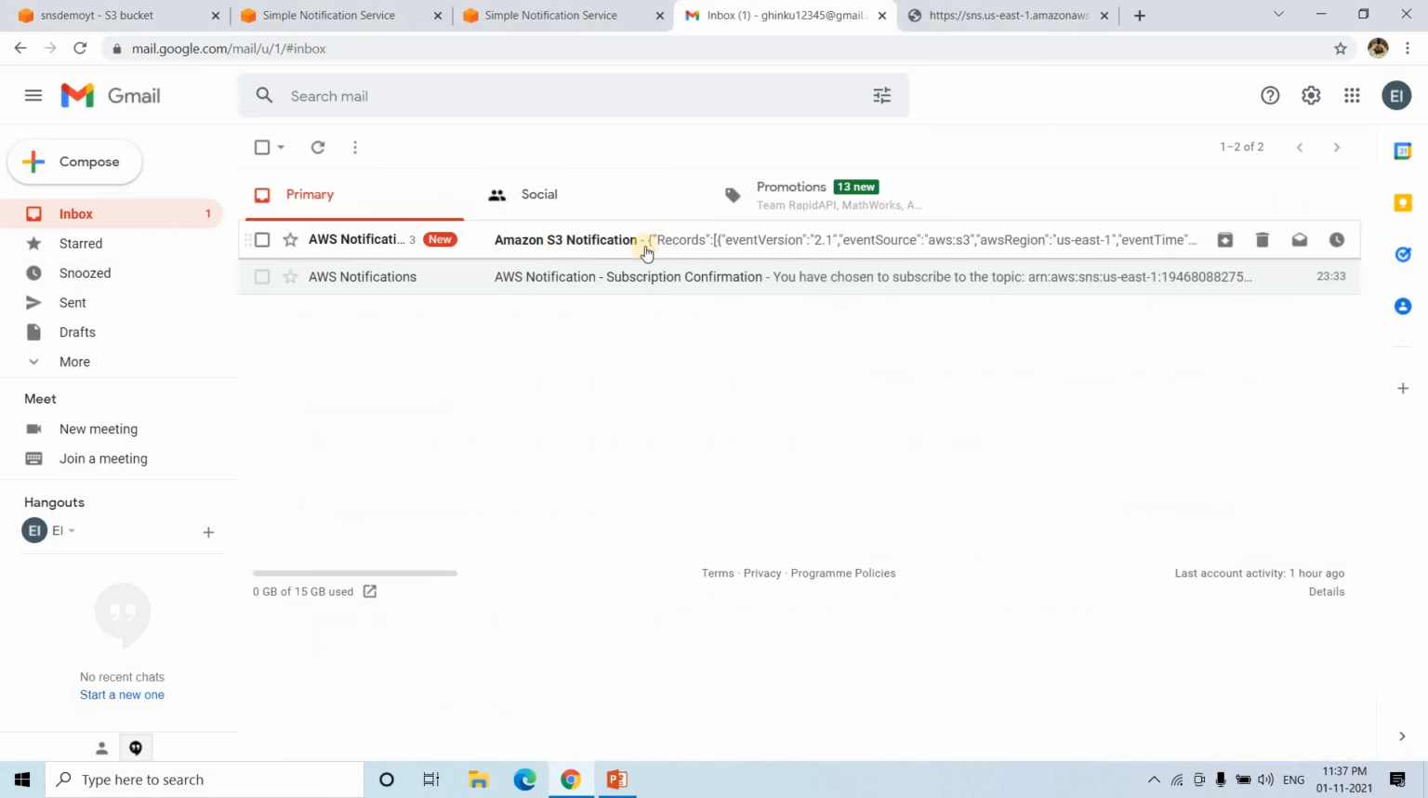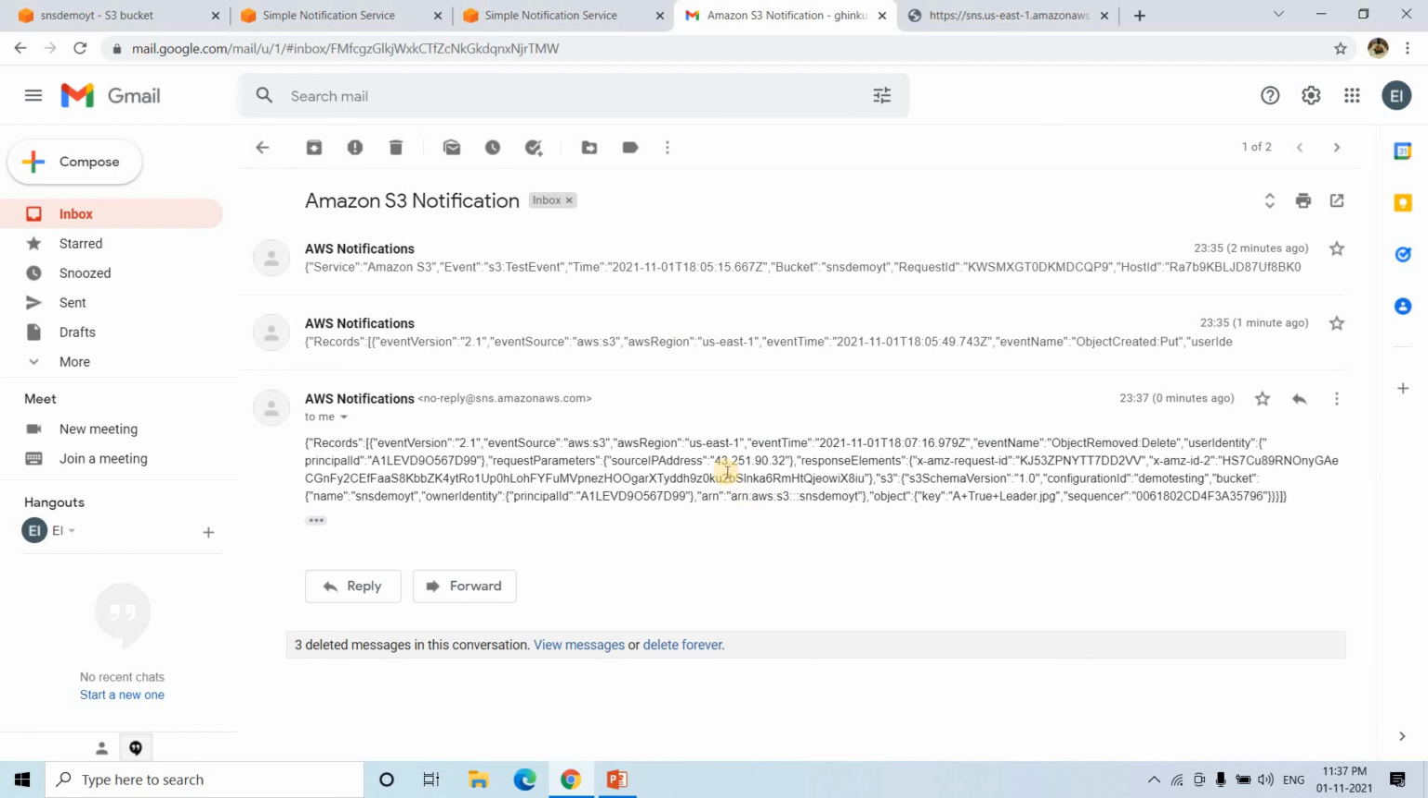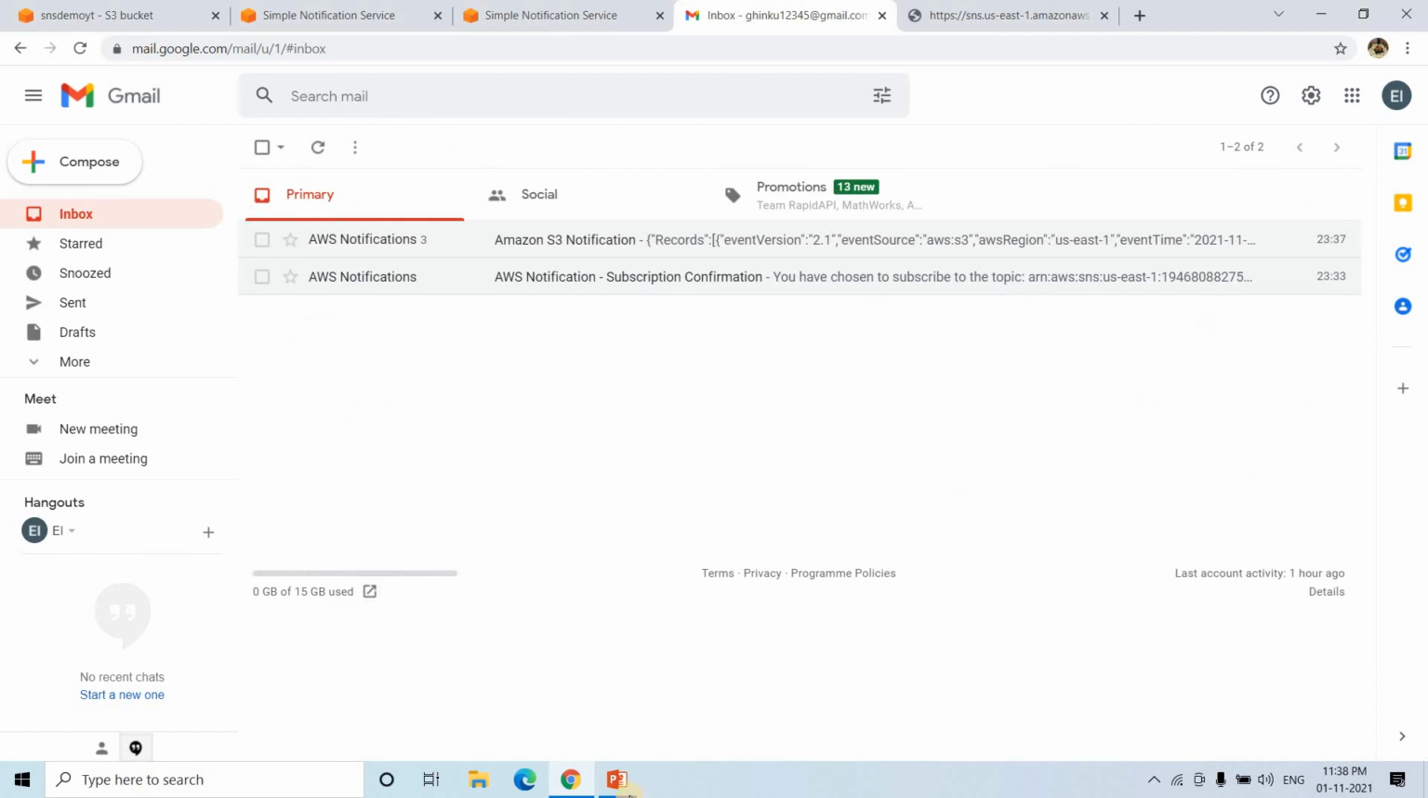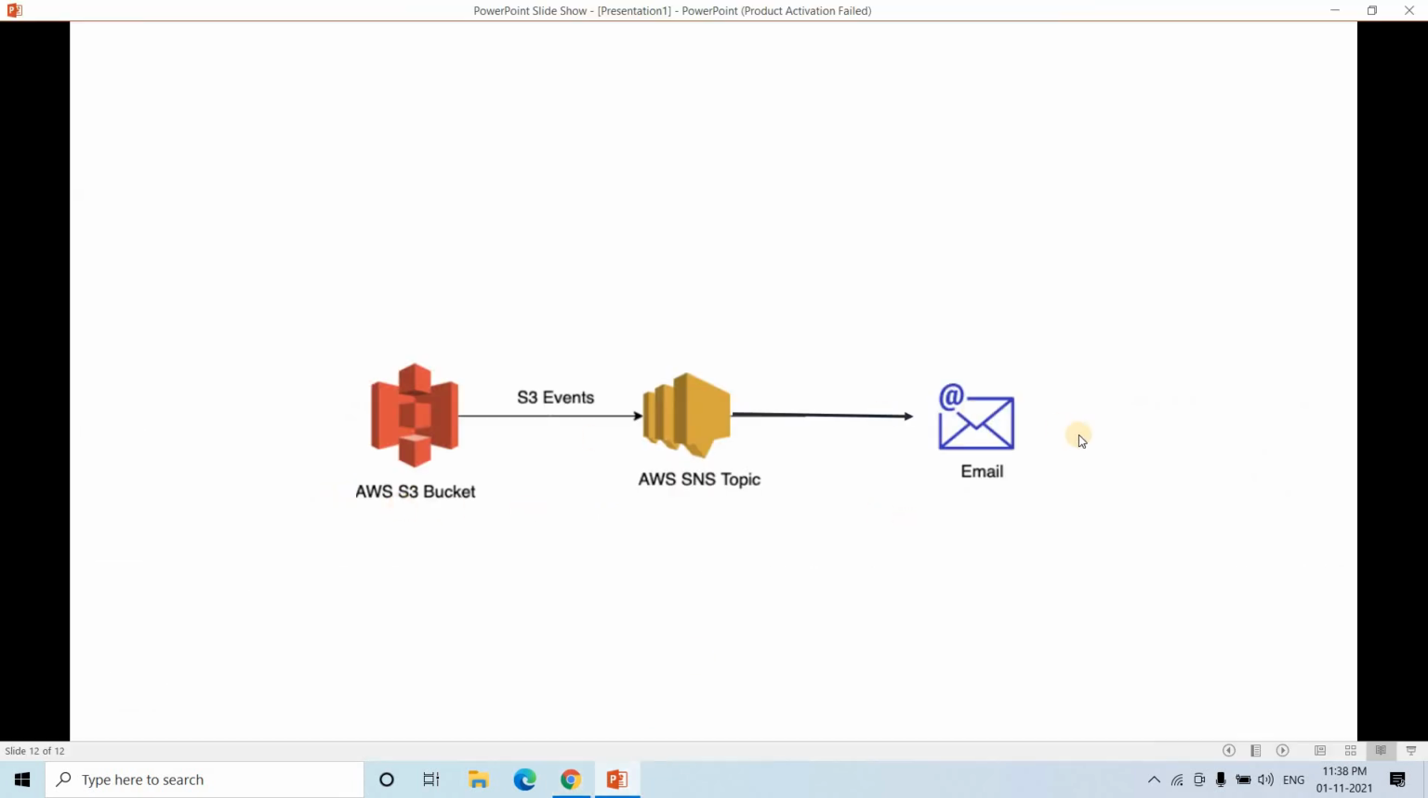If I click here, one more notification came, and this time you see what it is displaying: a true leader.jpg, this is the object name, and then that the object was removed, that is, the object is deleted. So from the event name you understand what caused it to trigger. All these things you can perform using SNS. I hope you understood this architecture and it is clear to you.